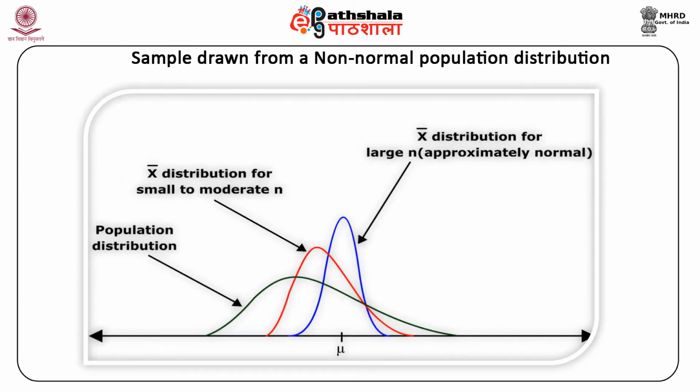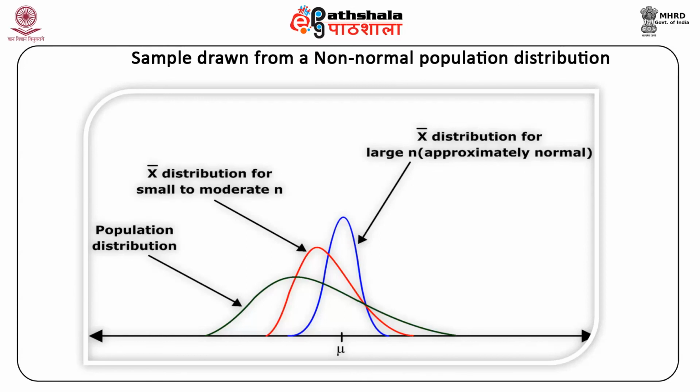This in reality depends on the shape of the population distribution, whether it is close to normal, moderately skewed, or highly skewed. For normal approximation, in case of some distributions, n of 20 would suffice, and for some, even n of 40 would be inappropriate. So, following a cautious approach as a rule of thumb, n greater than or equal to 30 is considered appropriate to apply CLT, or central limit theorem.